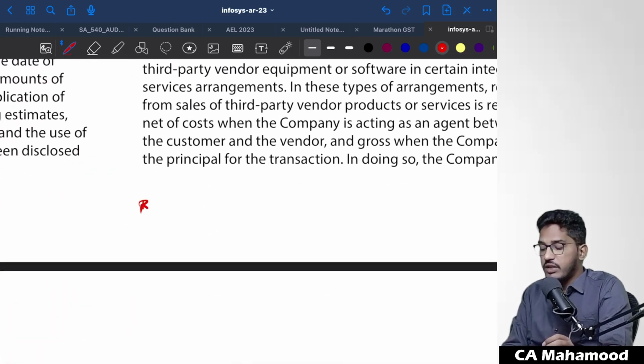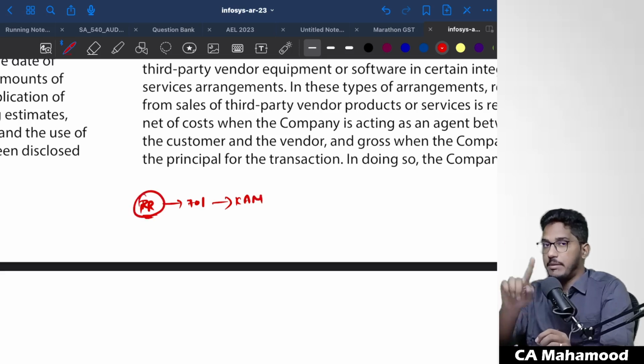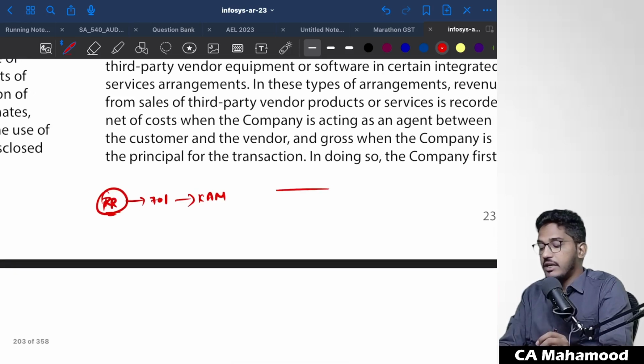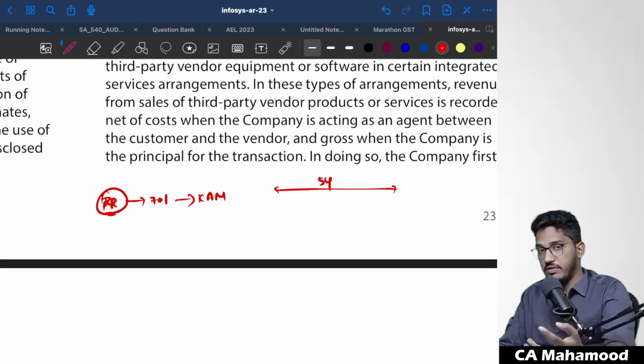Sir, how come in revenue recognition accounting estimates will be there? If you remember, when we discussed SA 701, when we understood the key audit matter, I explained to you how revenue recognition will happen in an IT company. As I've told, generally IT companies will enter into long-term contracts. Take for example, Infosys has entered into a 5-year contract for the execution of IT services for one entity. For the total 5 years of the project, they have got a contract for 10,000 crores.